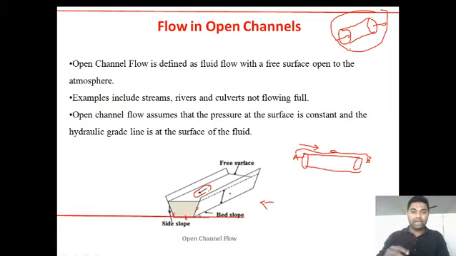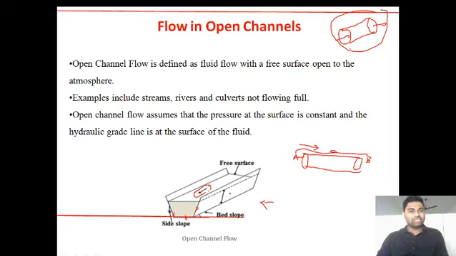By varying the bed slope, we flow the fluid or liquid in the open channel under gravity, by just inclining the bed slope. What do we mean by bed slope? The bottom of the flow is nothing but the bed. If you incline that bed, the liquid will flow under gravity. So this happens in open channel flow.